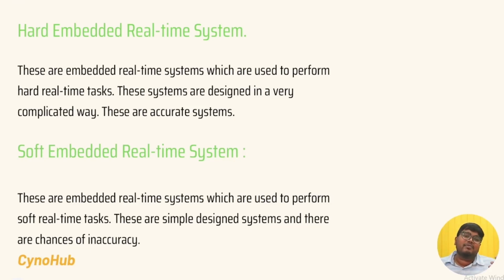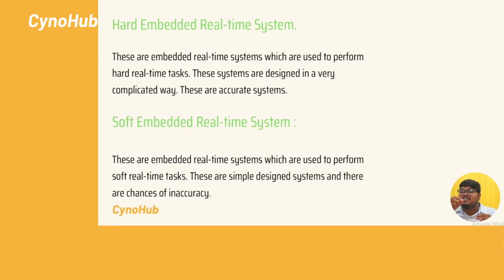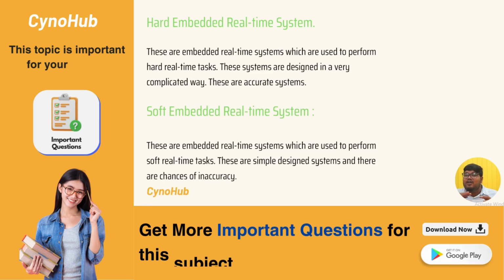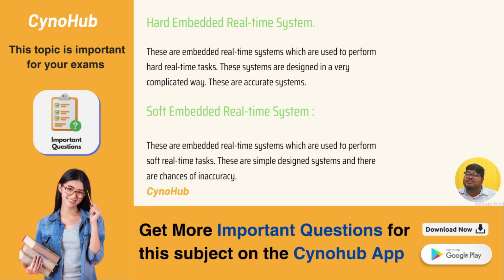Suppose you are opening a game and the game is not working properly, it slows down. It is not the biggest problem. You can increase the RAM. So soft real-time systems, compared to hard real-time systems, have less accuracy and less lifespan. It is not a problem, but with hard real-time systems, lifetime problems happen.